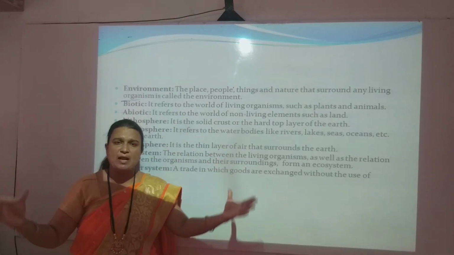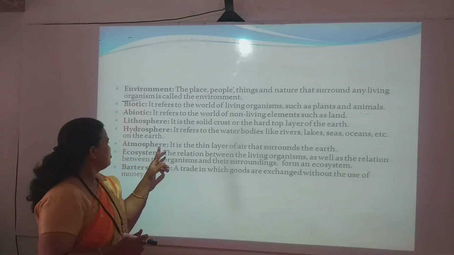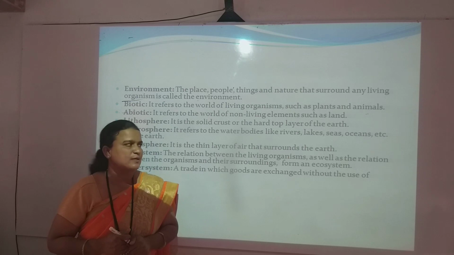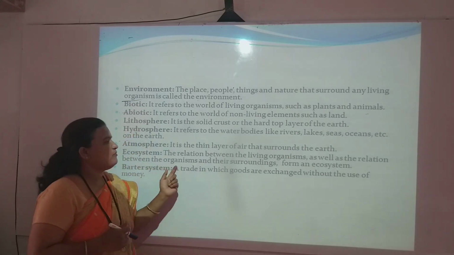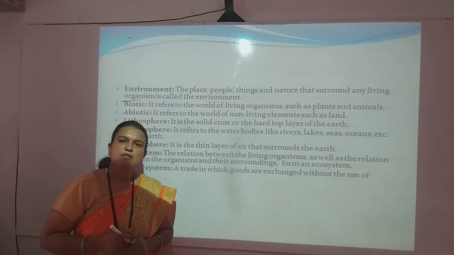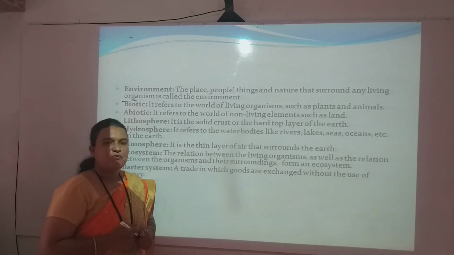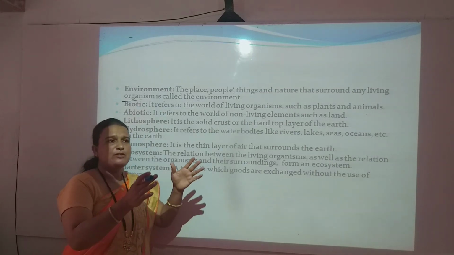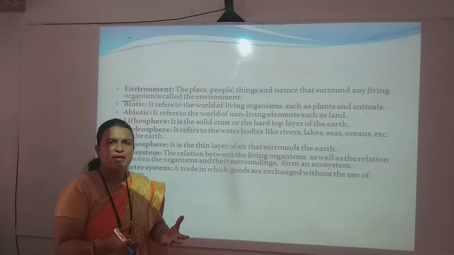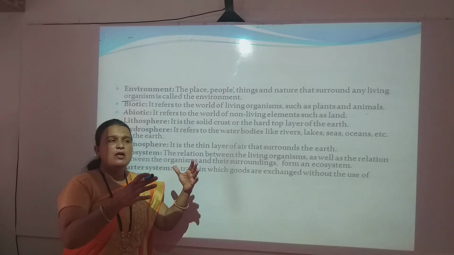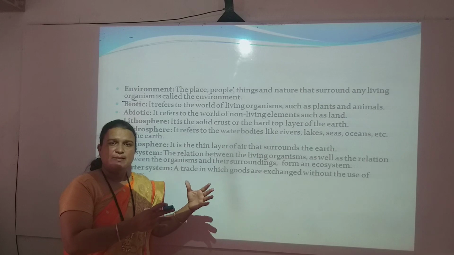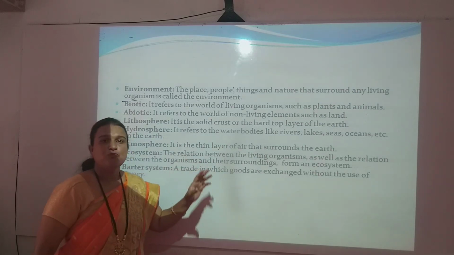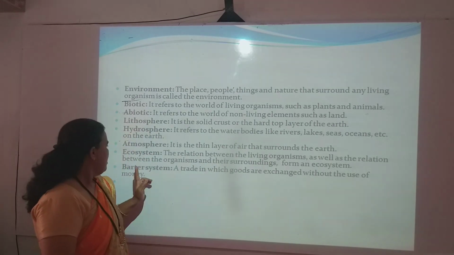And ecosystem is the relation between the living organisms as well as between the organisms and their surroundings. Such as in a pond, various animals are there as well as particular plant species, which forms the ecosystem.